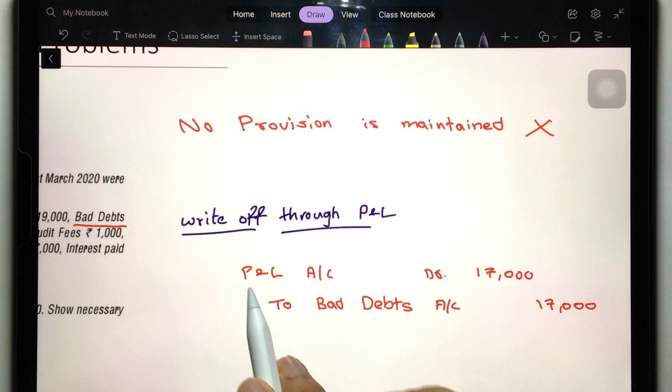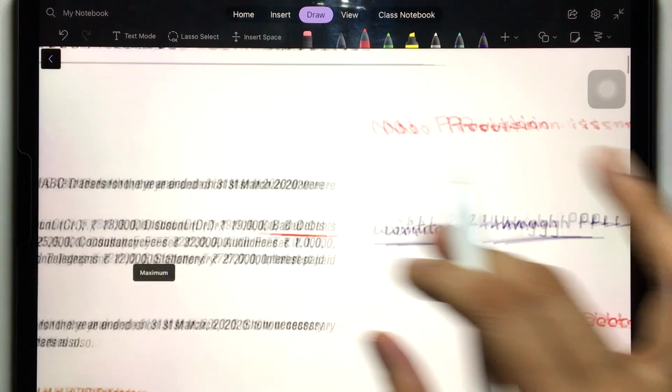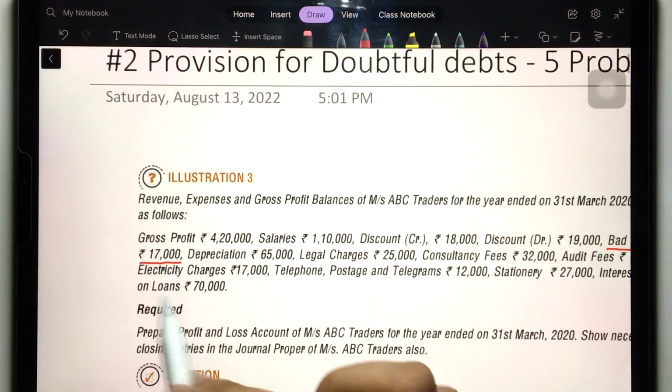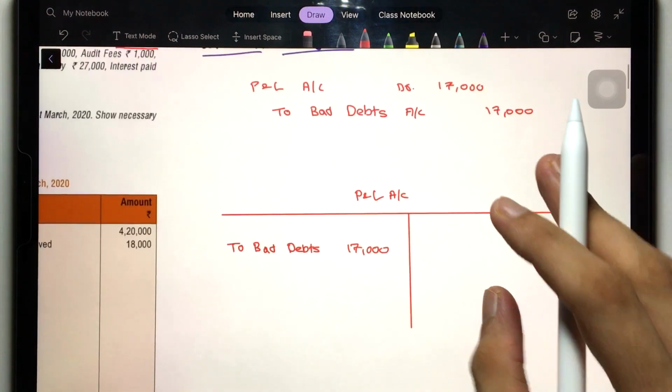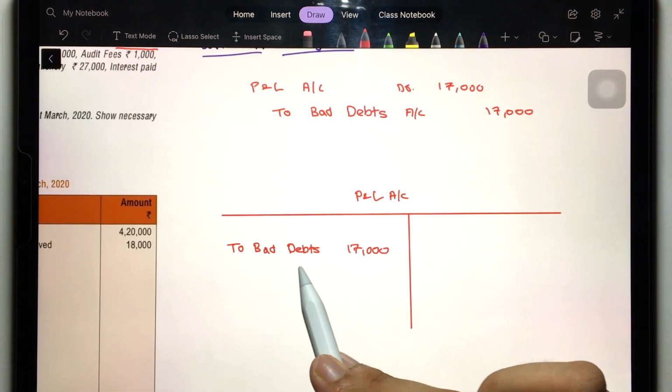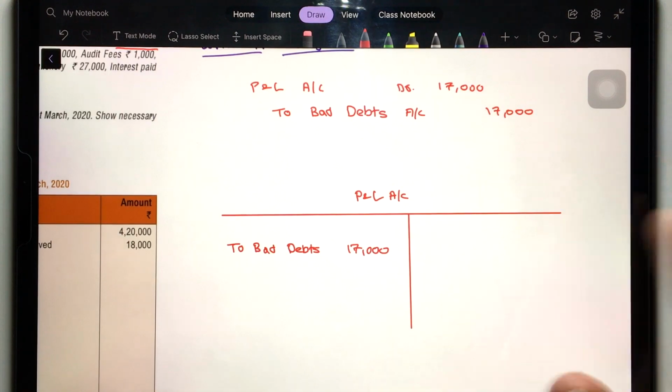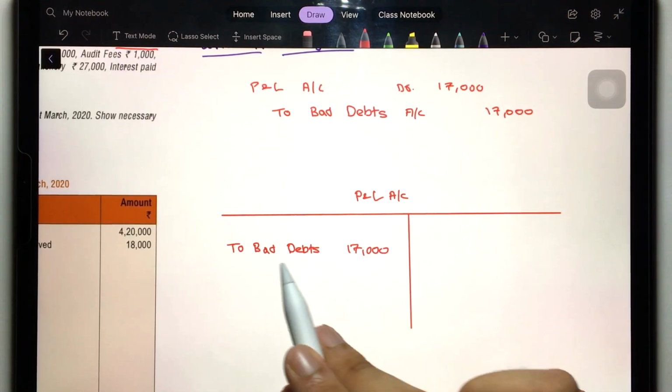Okay. So see, profit and loss account debit to bad debts account 17,000. The amount was 17,000. All right. So that's the journal entry you will pass, and then in the profit and loss account, it will come on the debit side, bad debt 17,000. No provision. Okay, not provision. Just the bad debts will come.